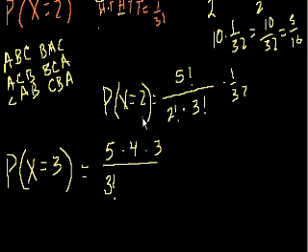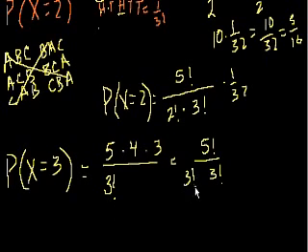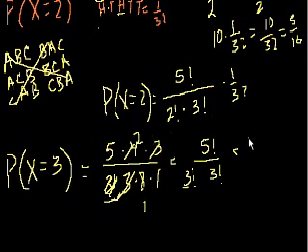We're dividing by it because we don't want to double count these 6 different ways, because we're viewing them all as the same thing, in the case that we don't care which flip is sitting in which head spot. So that's why I got the 3 factorial. And this is the same thing. 5 times 4 times 3 could be written as 5 factorial divided by 3 factorial, and then this is divided by 3 factorial. 3 factorial is equal to 3 times 2 times 1. The 3's cancel out. This becomes a 2. This becomes a 1. Once again, 5 times 2, so it's 10.